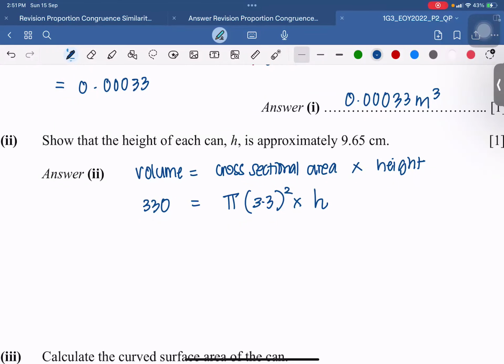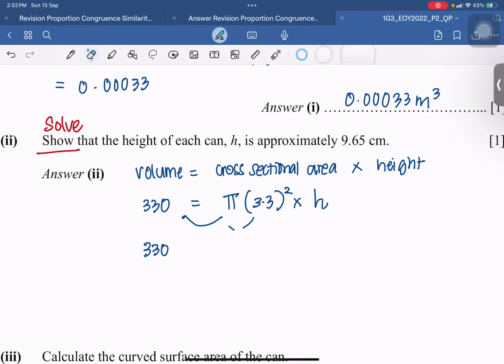So in this case, when the question says show, please do not plug in the height and then show the number. Do not do that. When they say show, it's actually equivalent to solve. You take it as you solve and you find, and then make sure the answer is equal to the answer that they gave you. So to get rid of the pi and the 3.3 square, I take 330 divide by pi, divide by 3.3 square.